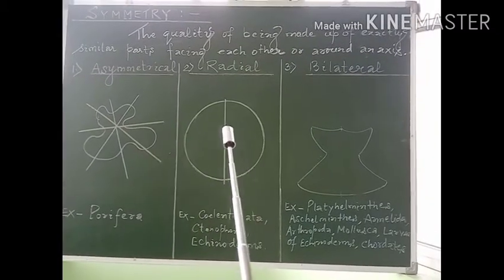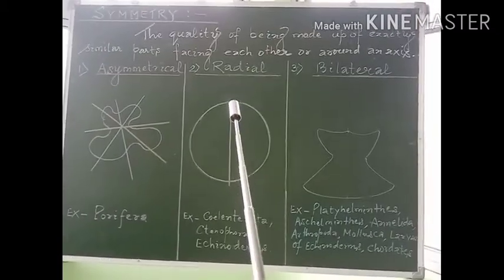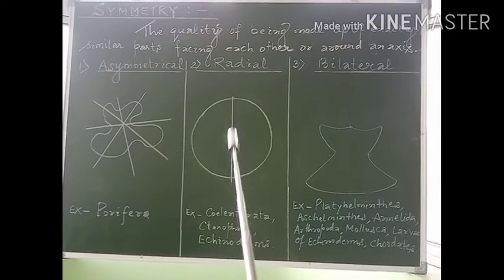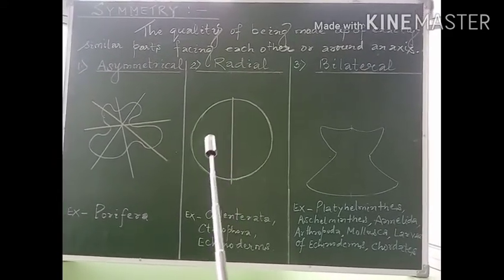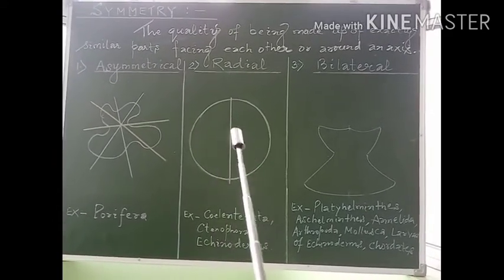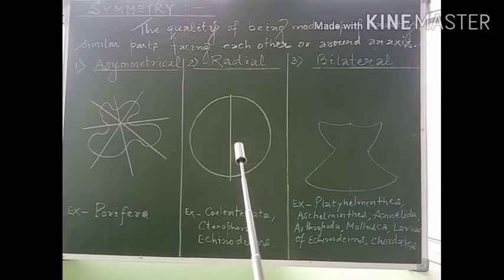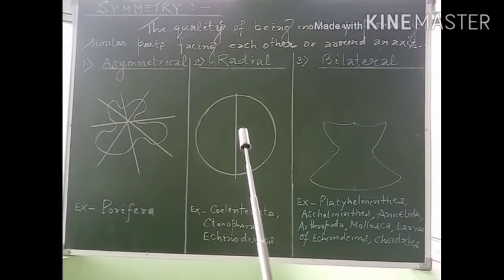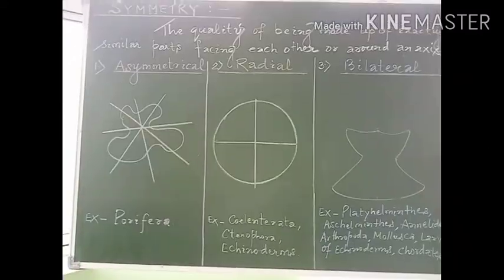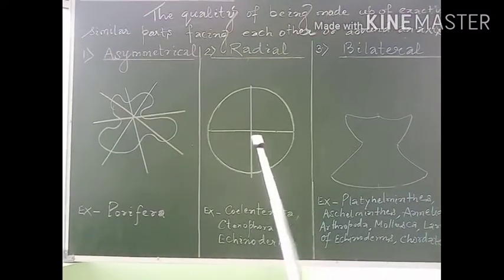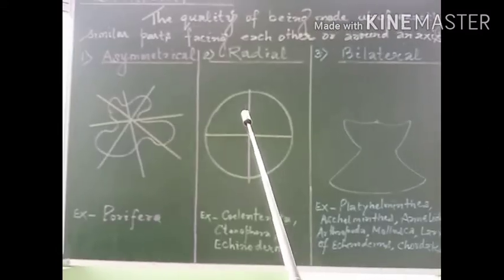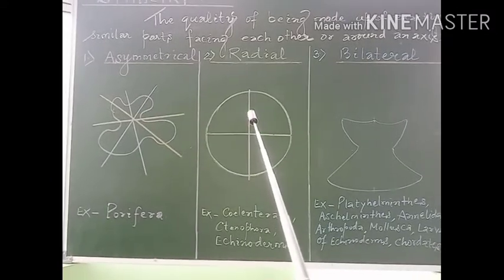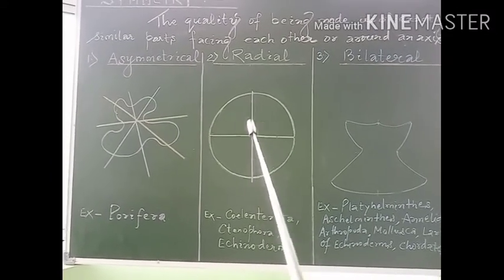For example, in this case, we may observe we have divided the animal in this way. These two halves would be equal and they would be showing radial symmetry. If we divide the animal horizontally, again we may get two equal halves.